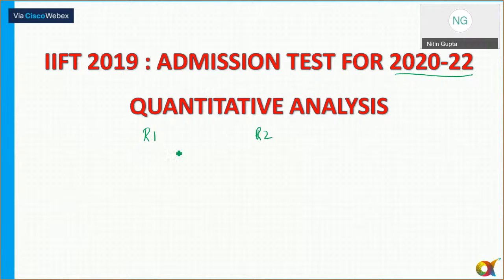Now, what is the criteria? For round one, it will usually take around 15 to 20 minutes. So devote around 15 to 20 minutes and target to clear the sectional cutoff. And believe me, you can easily clear the sectional cutoff for the IIFT as far as the quant section is concerned within 15 minutes. 15 मिनट में आराम से हो जाएगा.